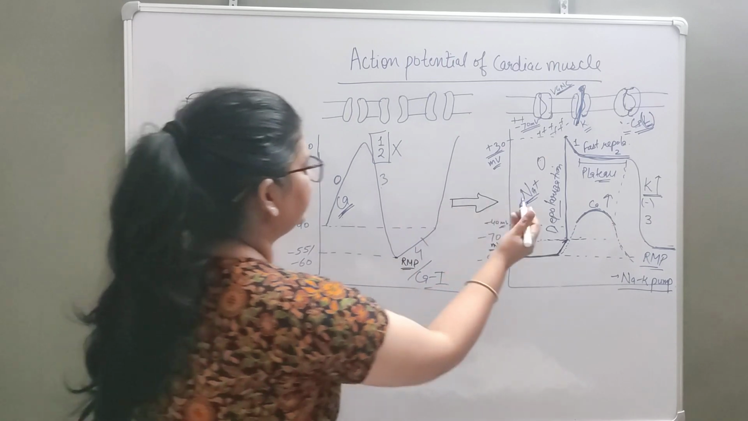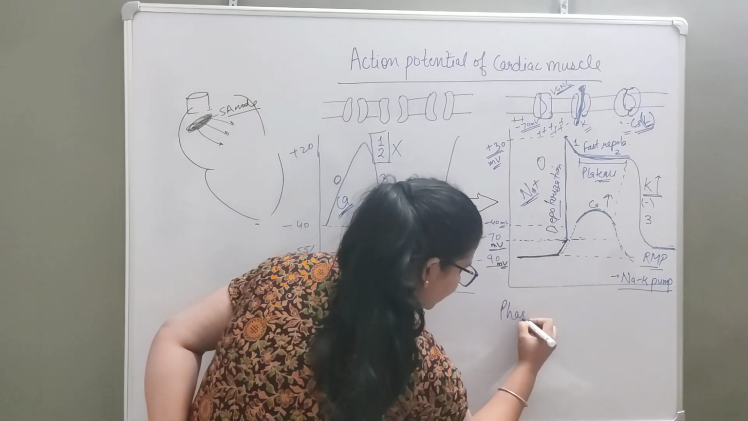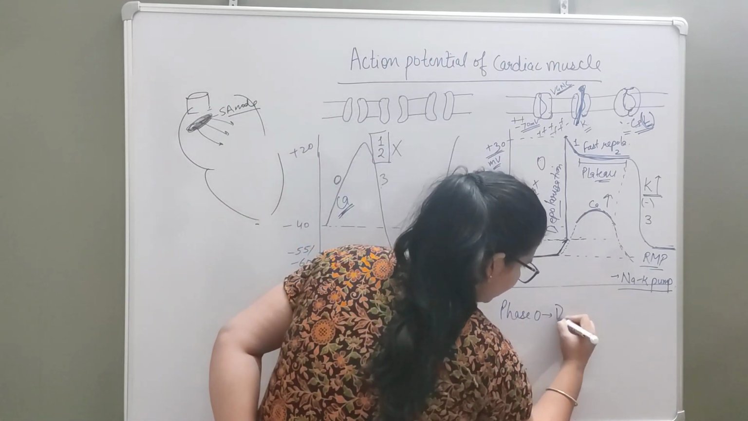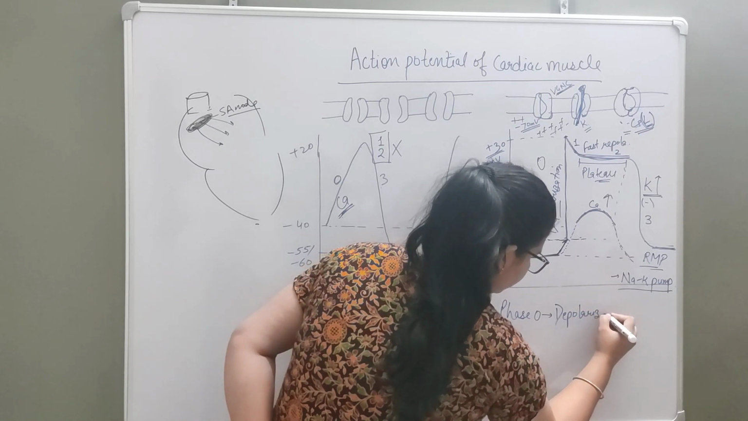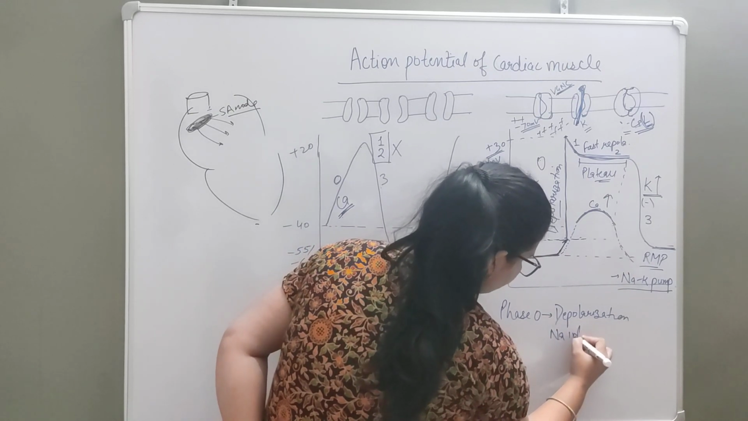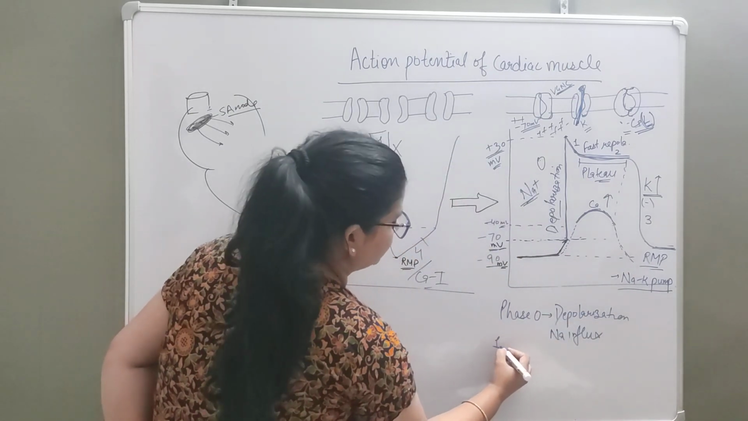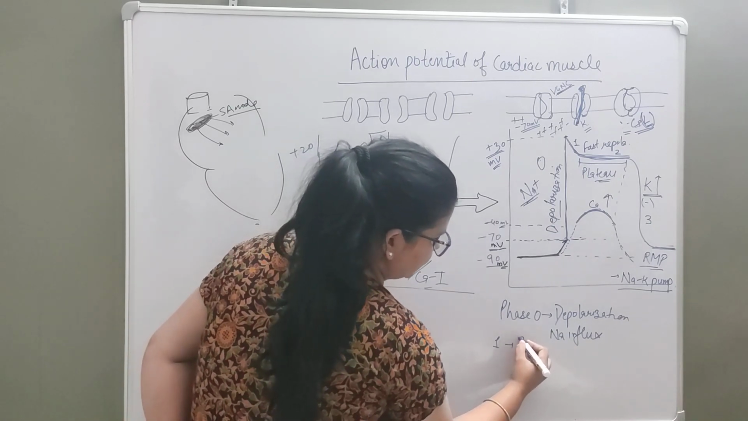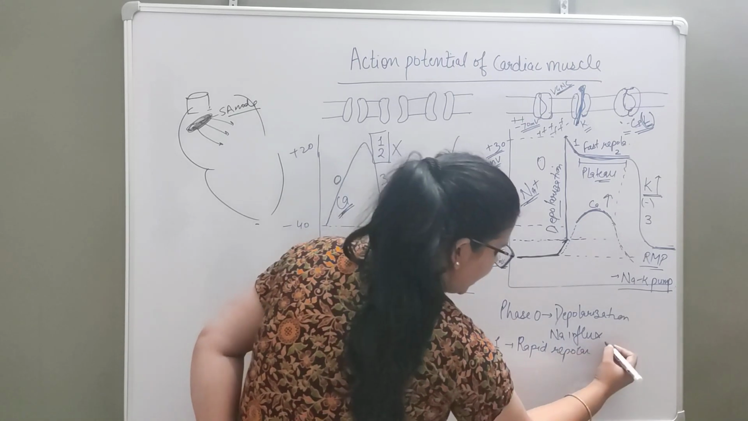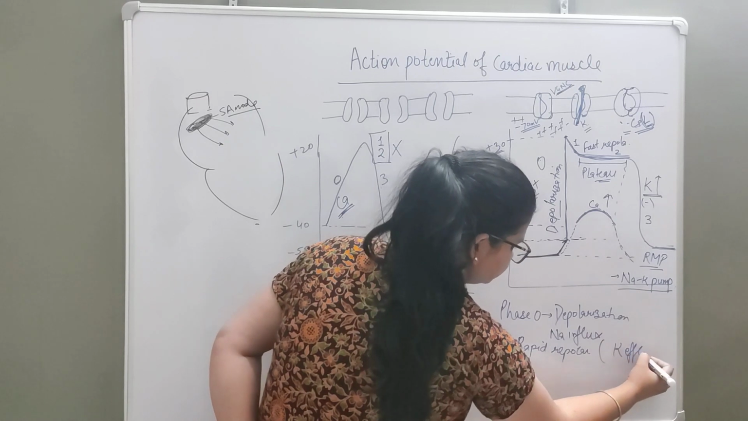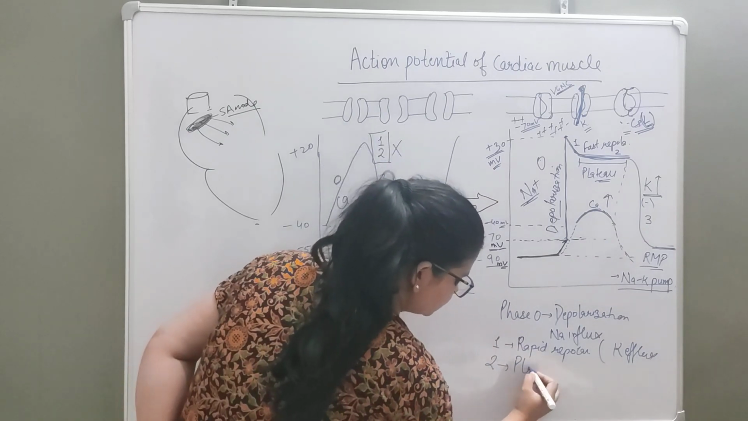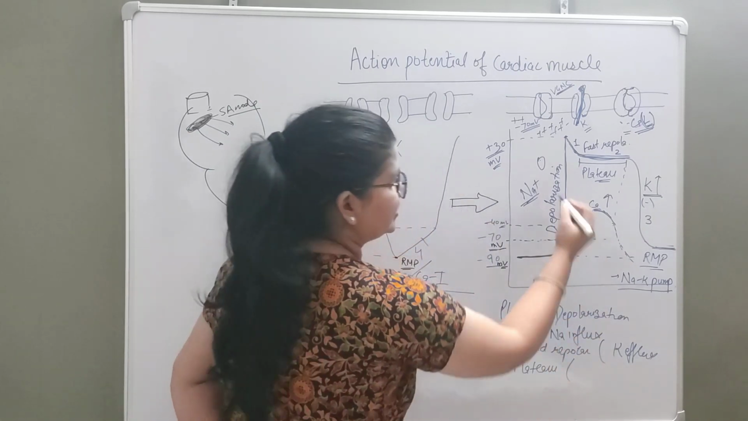So how will you be writing that? Phase 0, if we talk about cardiac muscle, that is the depolarization phase. Coming to ionic basis, because of sodium influx, right? Phase 1 is the rapid repolarization phase, and because of potassium efflux. Fine. Coming to phase 2, what is phase 2? This is called plateau phase, right?